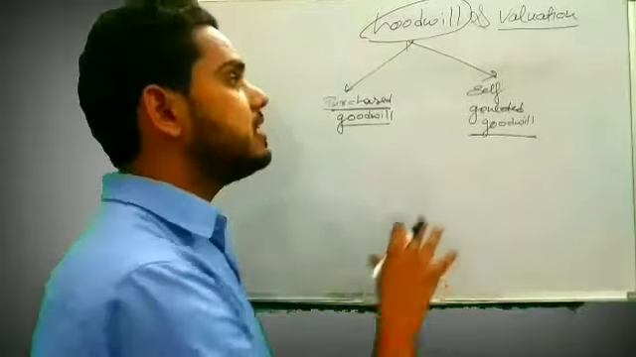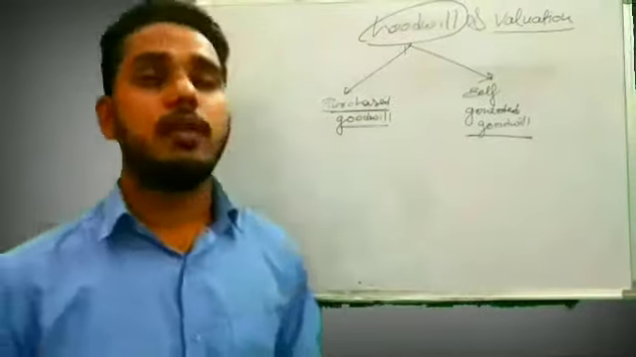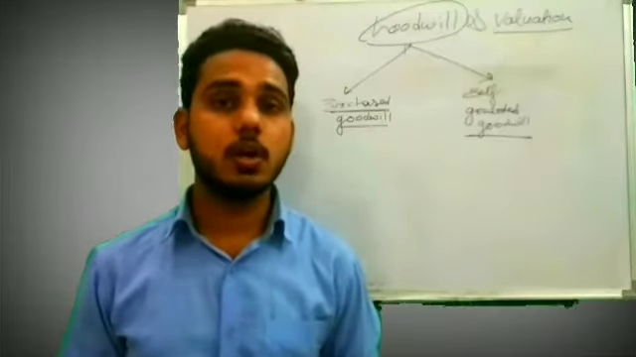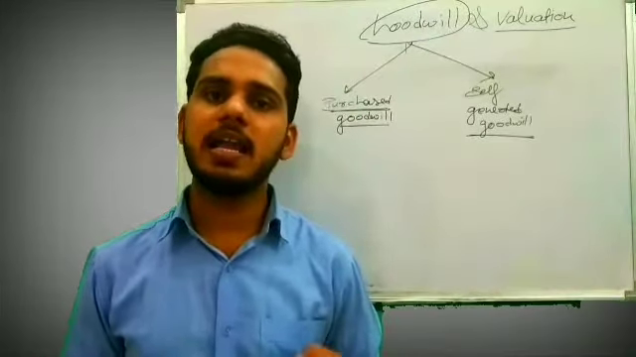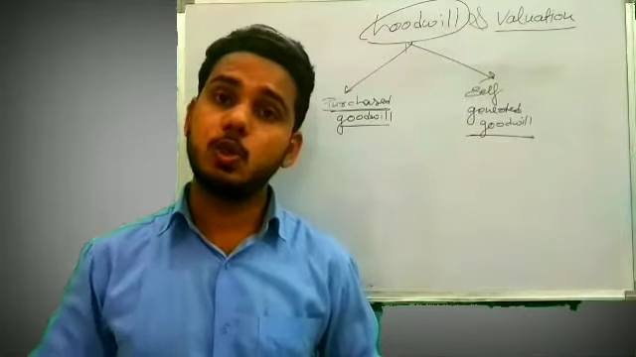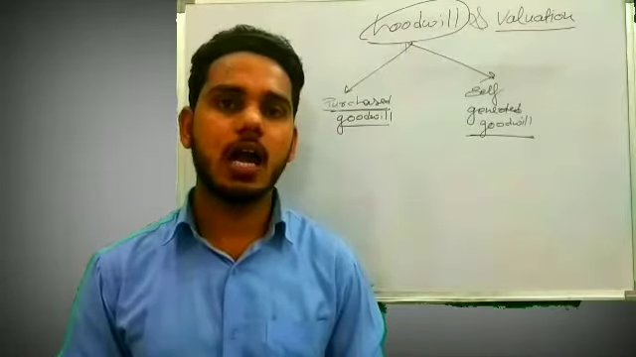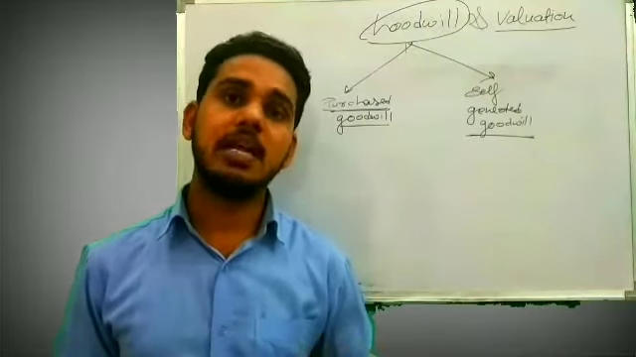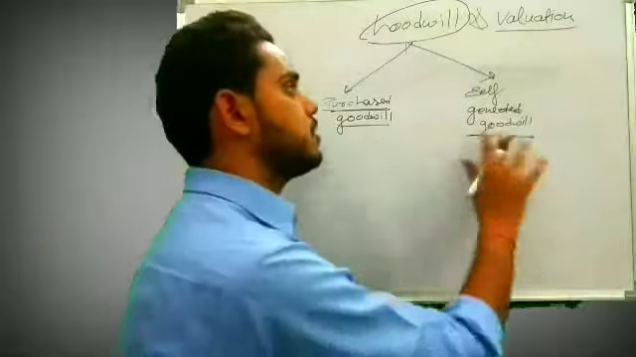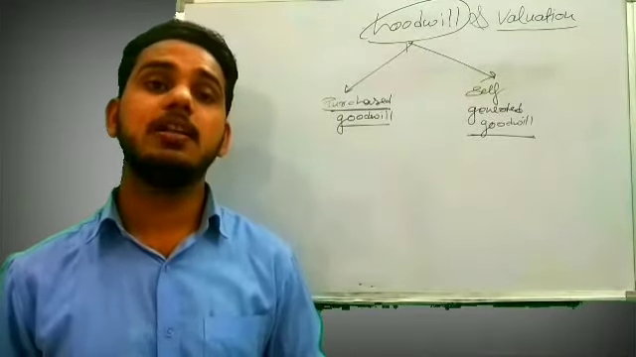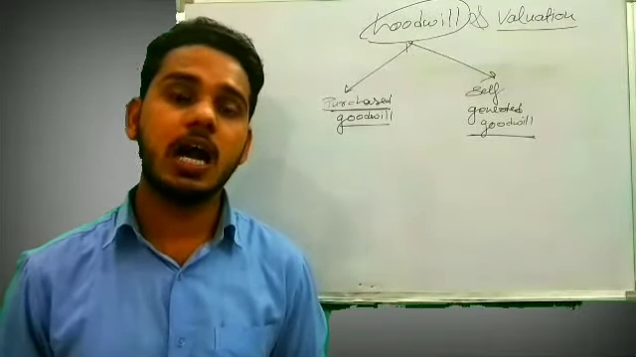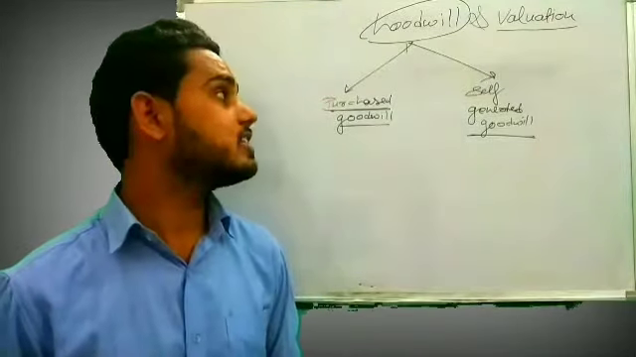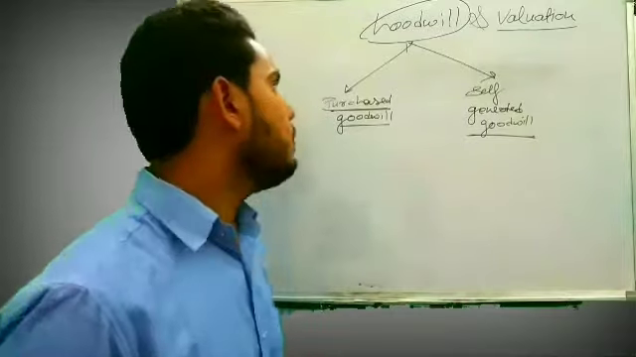The next one is self-generated goodwill. Self-generated goodwill is a goodwill which we made by ourselves, over many years, because of our hard work. Now Tulsian built a brand, so that is self-generated goodwill. They created it by themselves because of their hard work, because of their better customer services, etc.